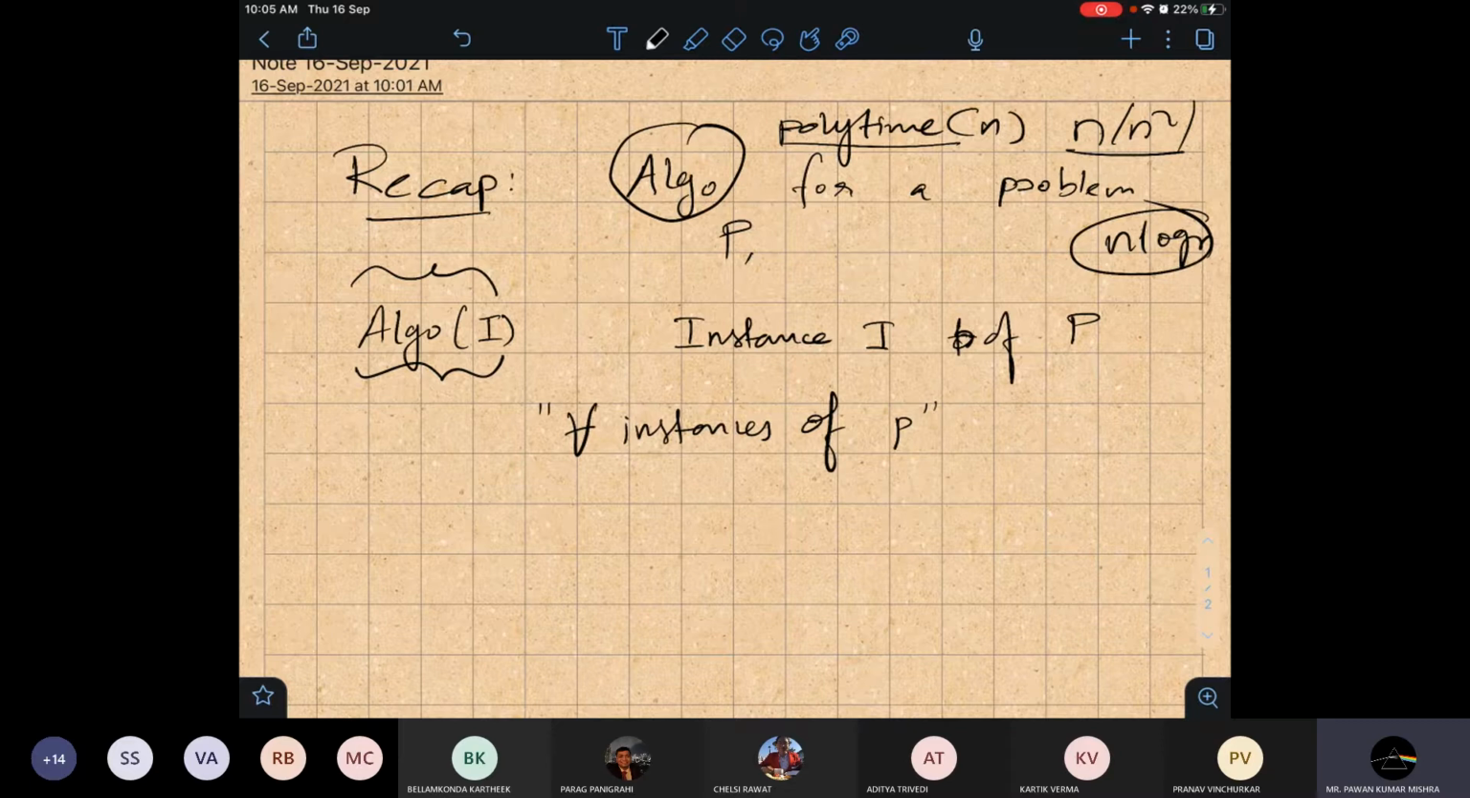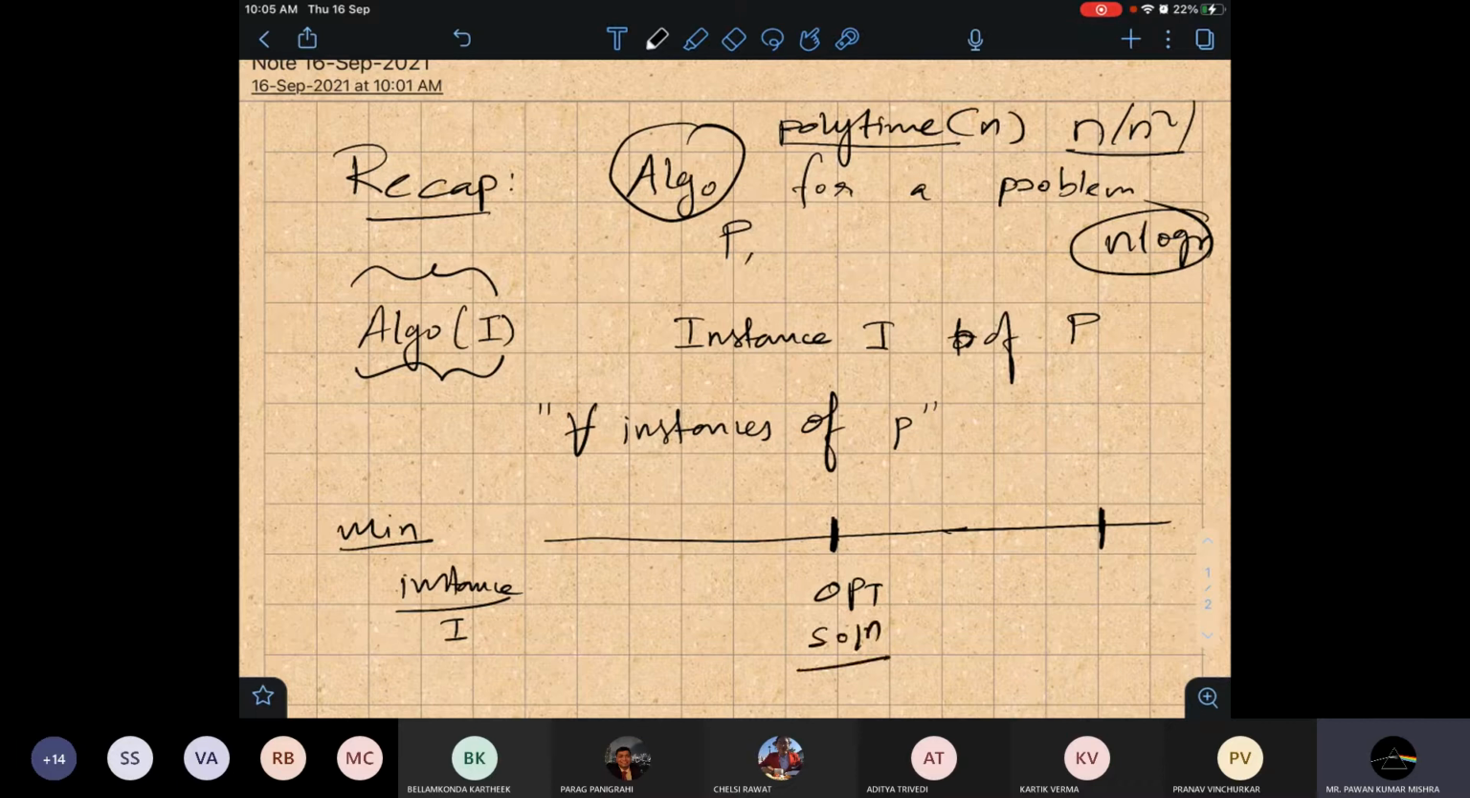For example, I will talk about a minimization problem. Similarly, we can design for maximization problems also. Suppose for some instance I there is an optimal solution, and suppose this is a number line. Since it's a minimization problem, we cannot come below it. We cannot have an algorithm which has a solution here. So this part is infeasible because we cannot go beyond optimal. So for any algorithm we design, our goal is to come as close to optimal as possible.